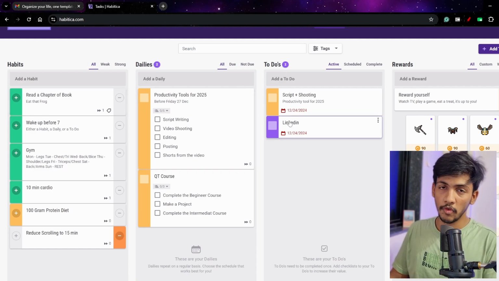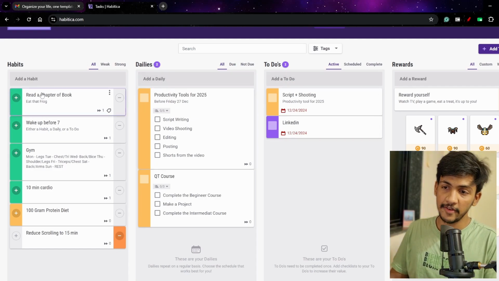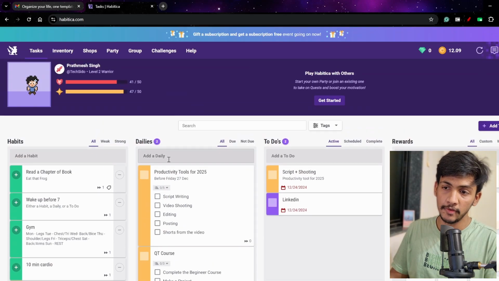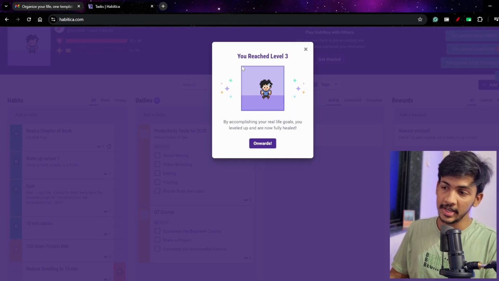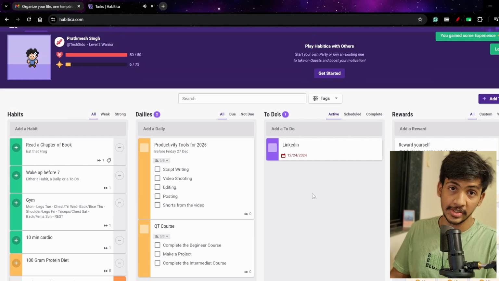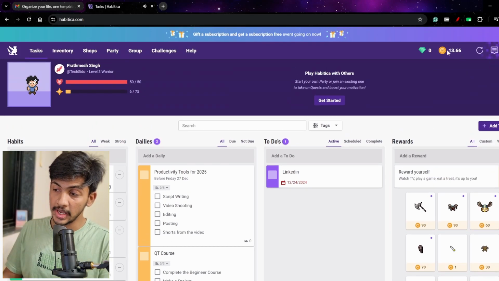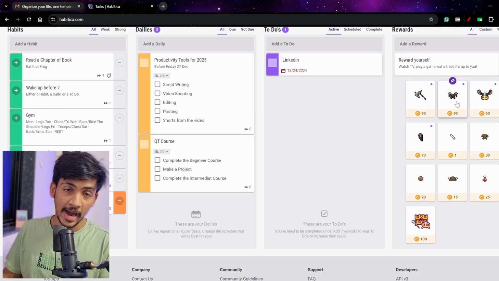Moving on to the game, what are the advantages of this Habitica website? Here we just have to play it like a game. We will evolve whenever we mark something as done. Here you can see I have reached level 3. We will get some reward points. Here you can see I have 13.6 reward points. What I can do is buy any of these rewards with these reward points, and it will be added to my avatar.